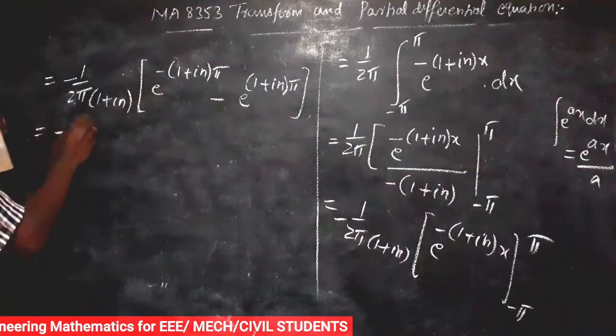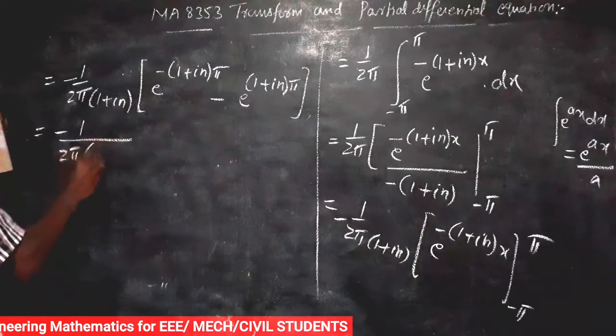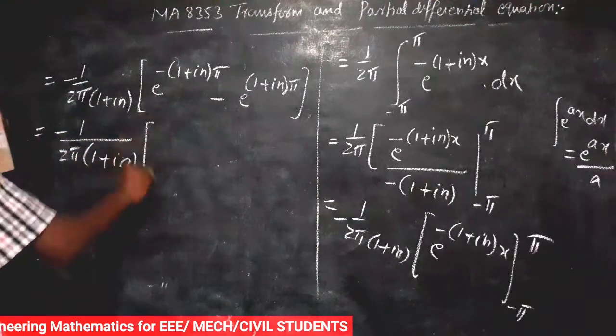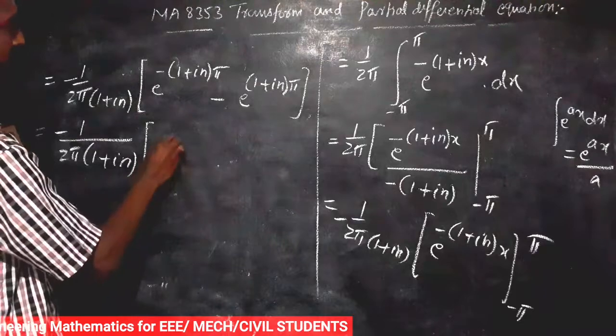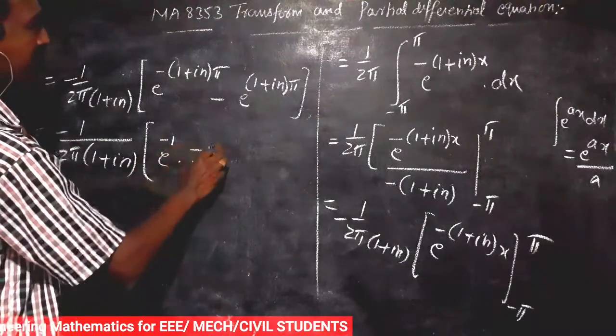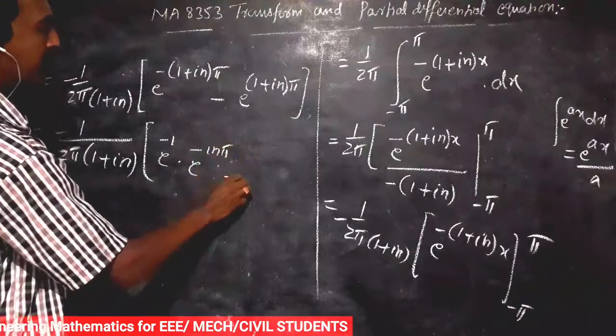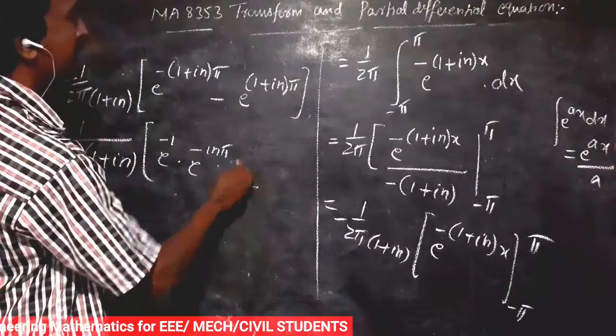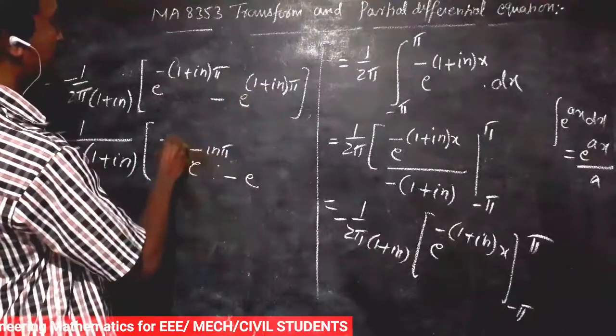So that is equal to minus 1 by 2 pi into 1 plus in into e power minus 1 into e power minus in pi minus e power minus pi.